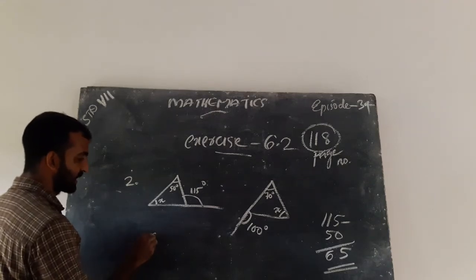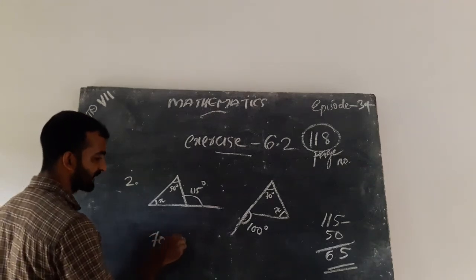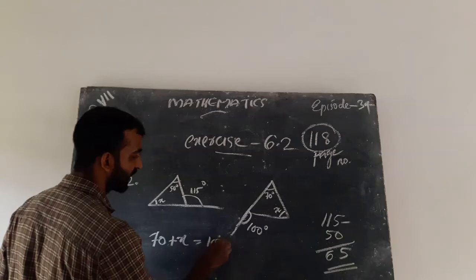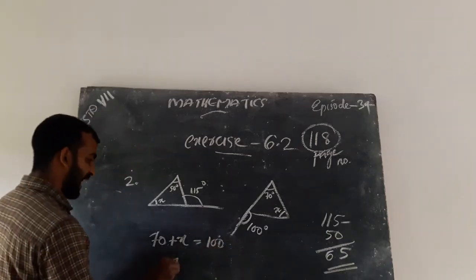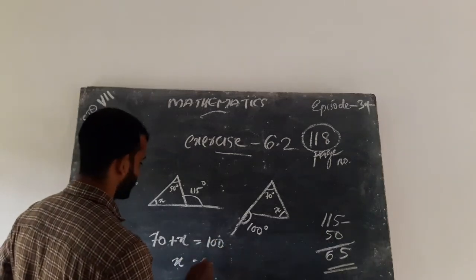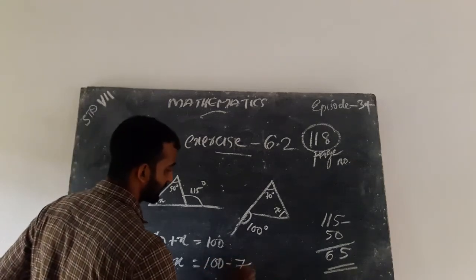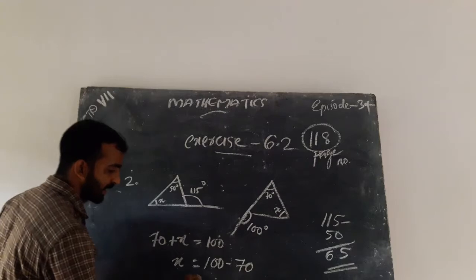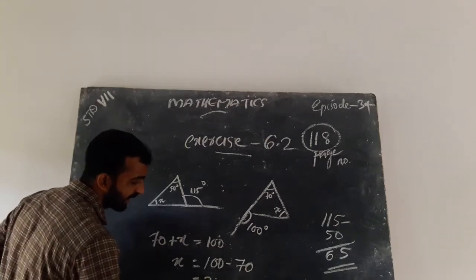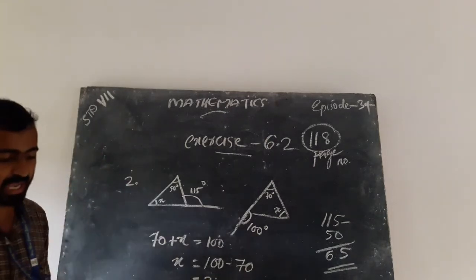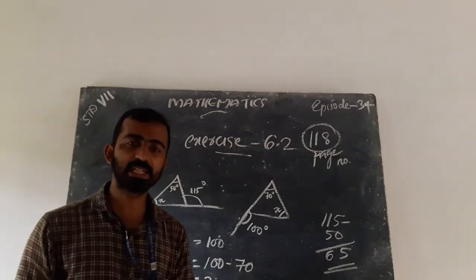Here we can write 70 plus x equal to 100. So x equal to 100 minus 70, that is equal to 30. Answer is 30.